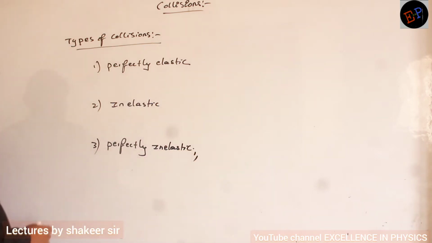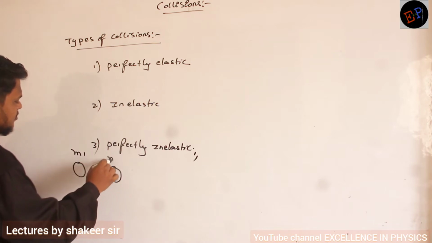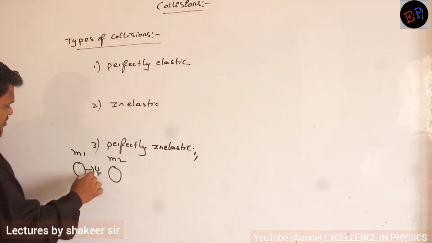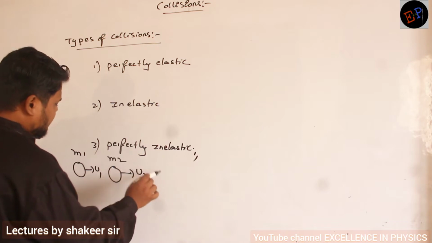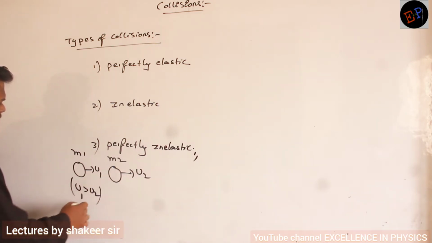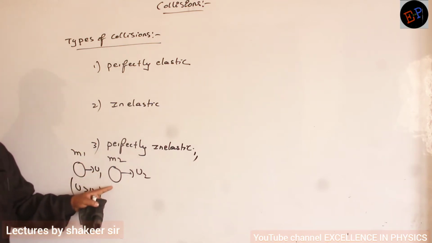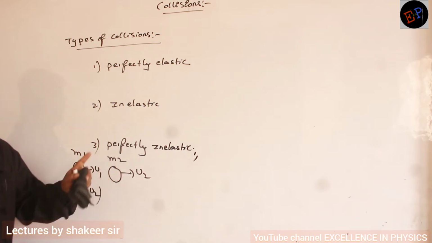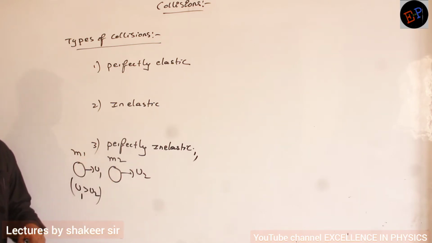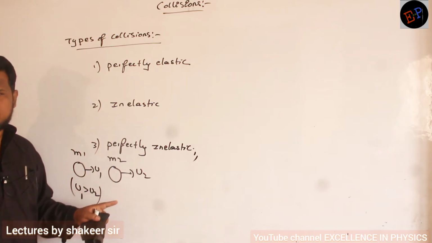Are you able to understand? For example, this is a body of mass m1, this is a body of mass m2. This is traveling with an initial velocity of u1, this is traveling with an initial velocity of u2. Consider u1 is greater than u2, then can you say what will happen? The velocity of the first ball is greater than the velocity of the second ball. Then what will happen? So this ball goes and strikes the other ball, no? So a collision happens.